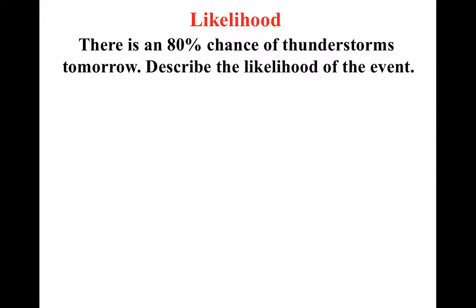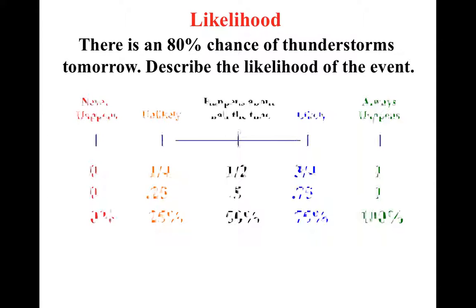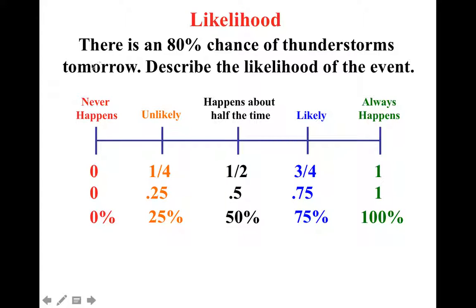All right, let's take a look at a couple of examples. If the weather forecast says that there's an 80% chance of thunderstorms tomorrow, what's the likelihood of the event? Well, let's see. It's obviously not 0. Is it 25%? Nope, higher than that. 50%? Nope, higher than that. 75%? Really close. So it'd be somewhere in between likely and always happening. So really, really likely. I'd definitely take my umbrella, because it's going to rain tomorrow.